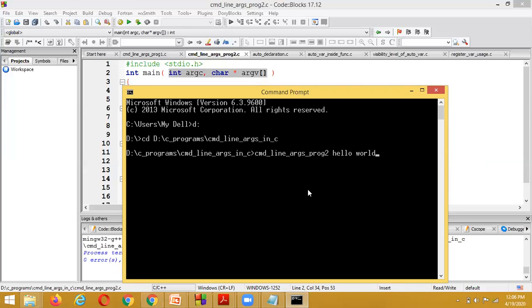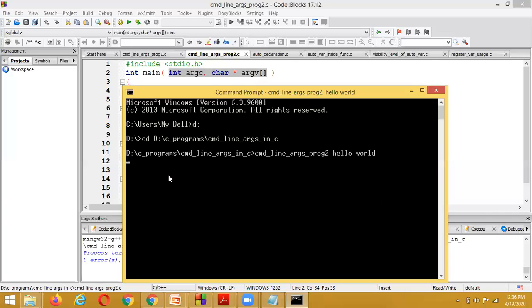How many arguments have we passed? 2 arguments have been passed, and the total number of arguments is 3, including the program name. Here I am pressing enter, and it is going to display the output.